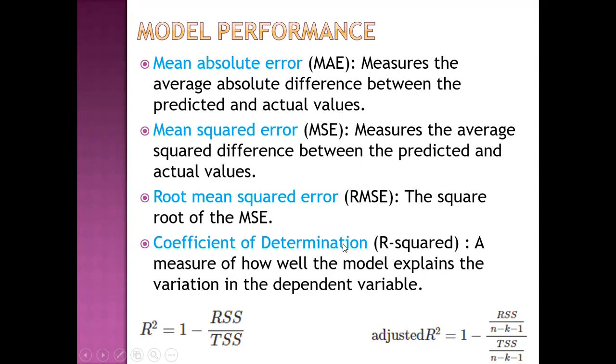Then coefficient of determination or R squared, a measure of how well the model explained the variation in the dependent variable. So R square is defined as 1 minus regression sum of squares and total sum of squares. And adjusted R square, it is adjusted for number of the input features or variables.